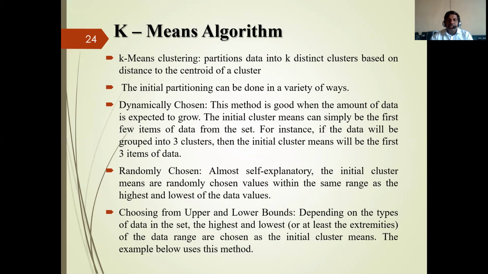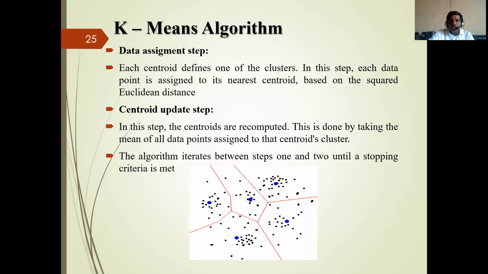The first way of finding the partition is dynamically. This method is good when the amount of data is expected to grow. The initial cluster means can simply be the first few items of data from the set. If the data will be grouped into three clusters, then the initial cluster means will be the first three items. The second way of finding the clusters is randomly chosen. You can select any point as a random point. And the third way is selecting upper and lower bounds. So these are the three ways to find the centroid of the data: first dynamically, second random, and third deciding upper and lower limits.